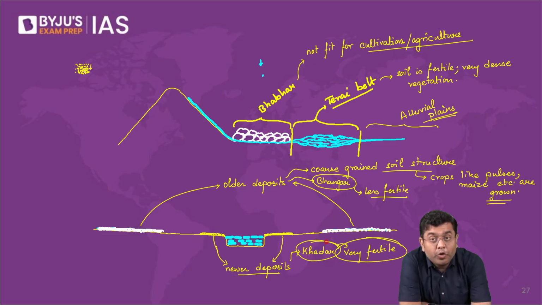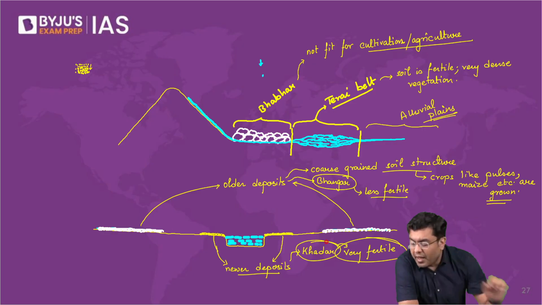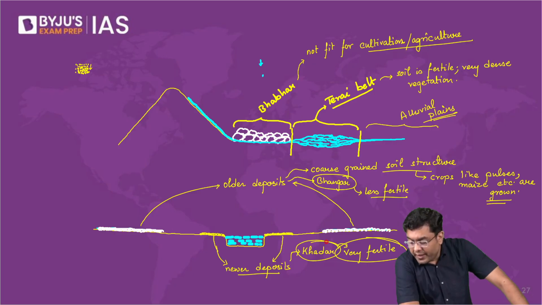So the closer you are to the river, the more you will find the fresh alluvium. Further away from the river, you will find the older alluvium. Fresh alluvium is the khadar. Older deposit is referred to as the bhangar, and bhangar is where you will have the larger particles, right?